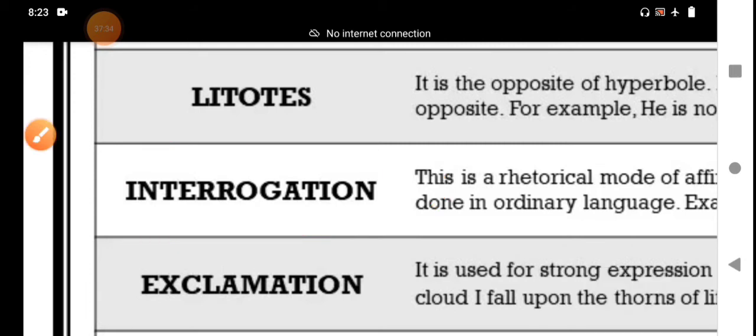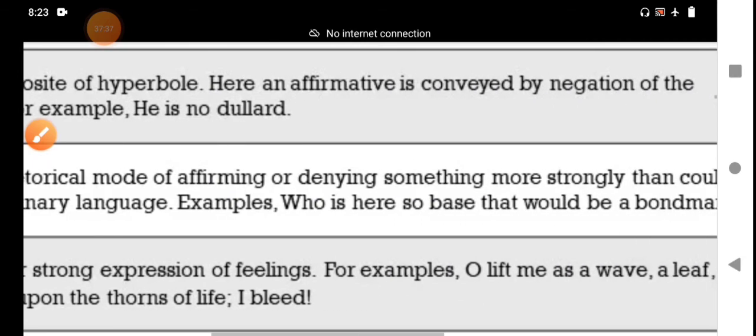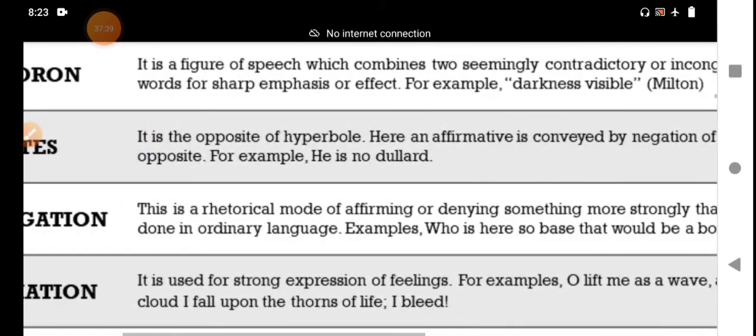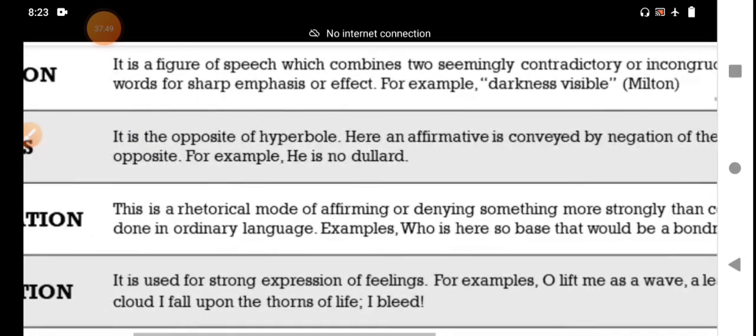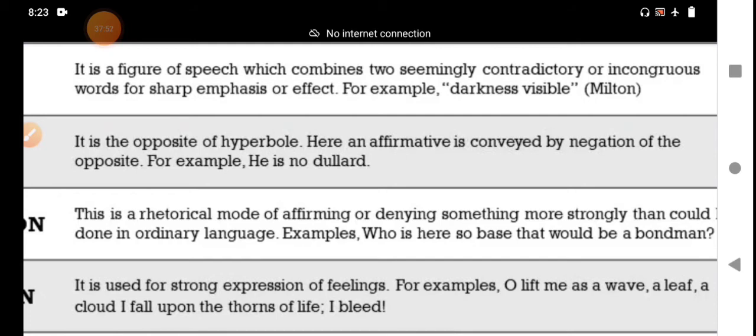For example, they have given a definition or explanation here. What is that? Interrogation. This is a rhetorical mode of affirming or denying something more strongly than could be done in ordinary language. Rhetorical mode, we should remember that word. Rhetorical mode, denying something more strongly than could be done in ordinary language.